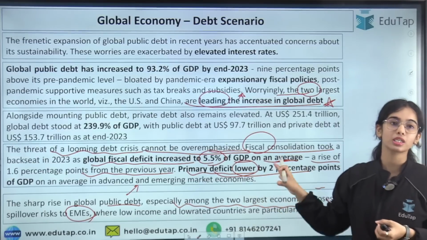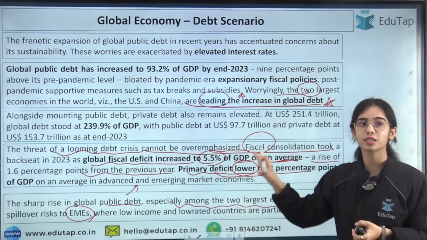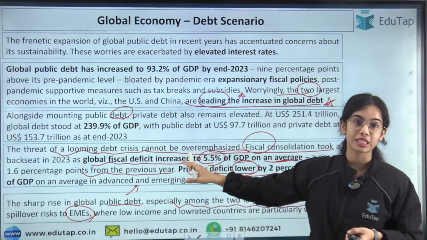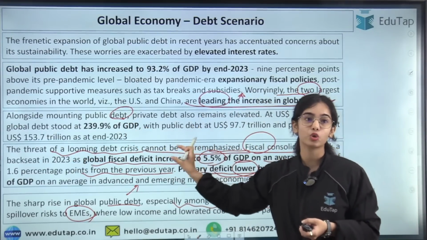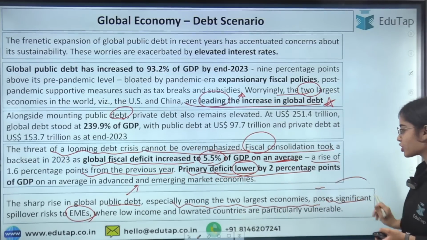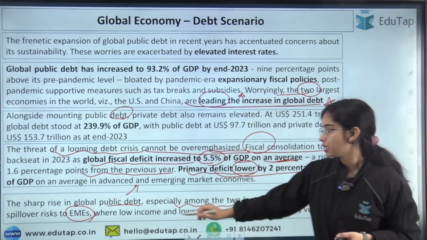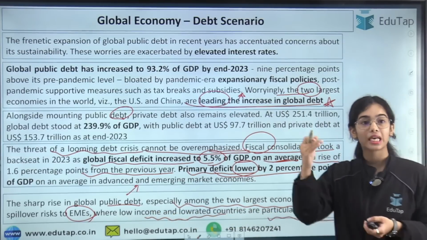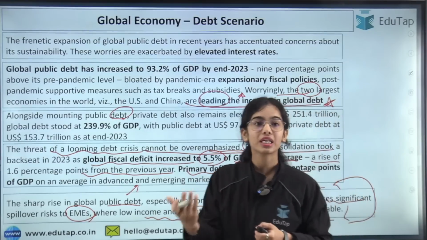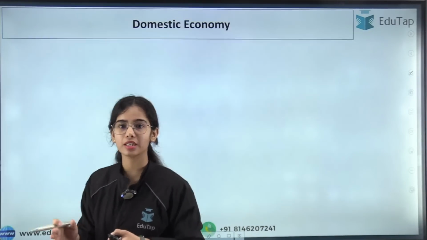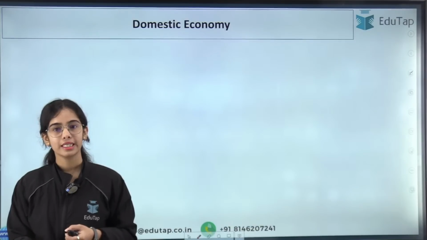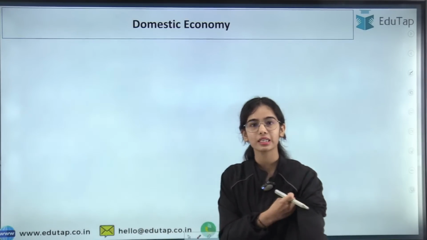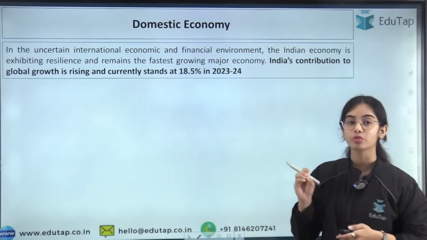Similarly, this time also there is a problem looming. There is mounting public debt, a threat of a looming debt crisis. So this is a major problem. The low income and low rated countries are particularly vulnerable because they are low rated. That means they have to pay more interest payments also. I hope this is clear. Yes, Jyoti, we will come to the domestic data. Do not worry about it. Is it clear? Okay. Let's move forward with the domestic economy.